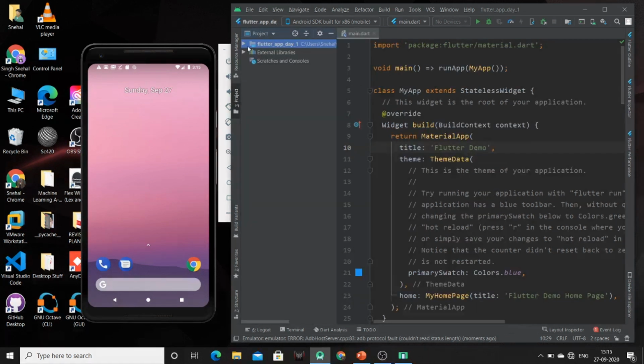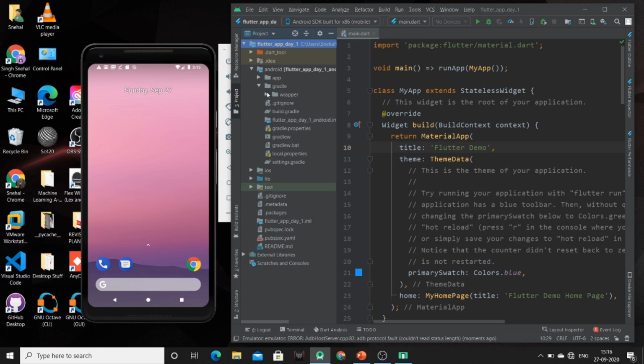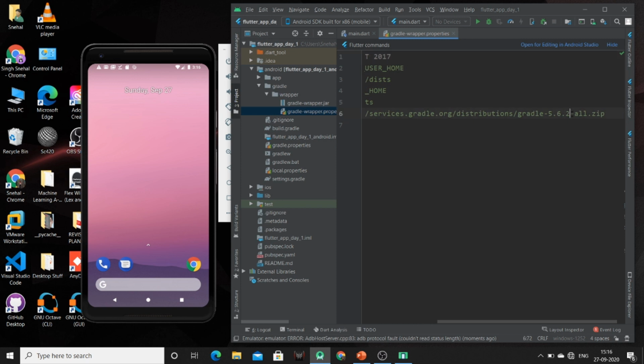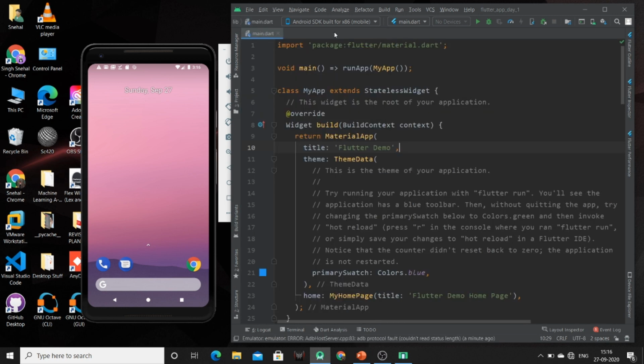Before that, let me change the Gradle version, as I am not having the 5.6.2 Gradle version. I am having 5.6.1 Gradle version. So now you can run this sample app.